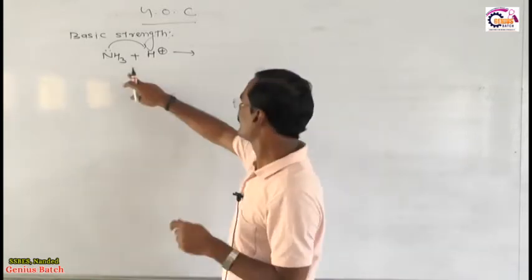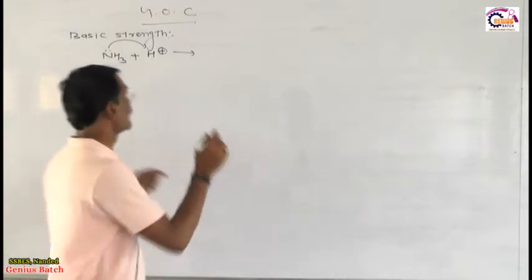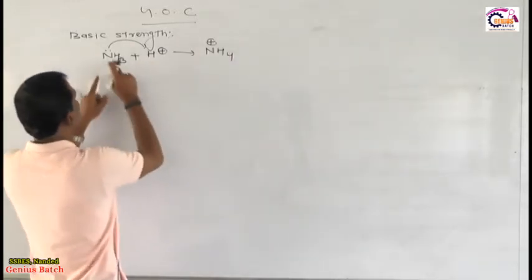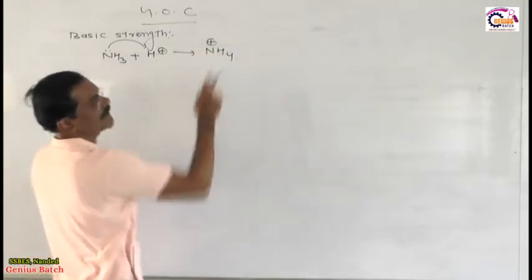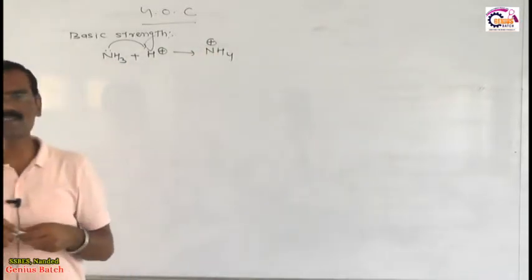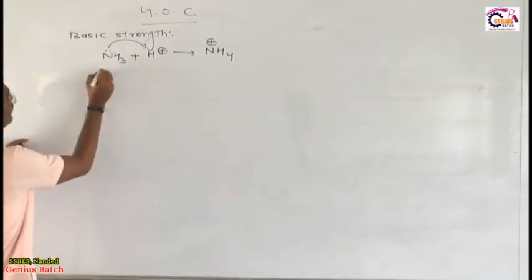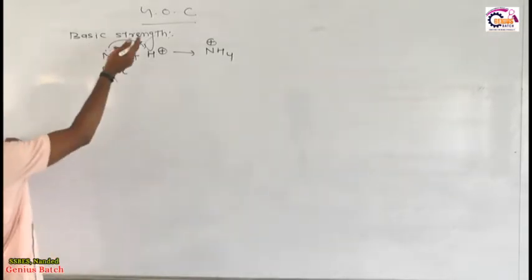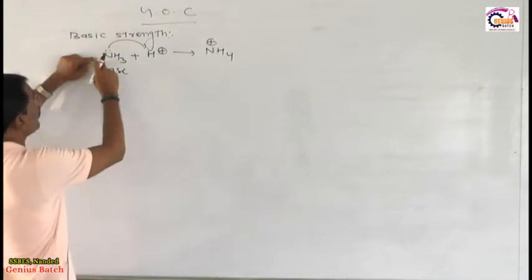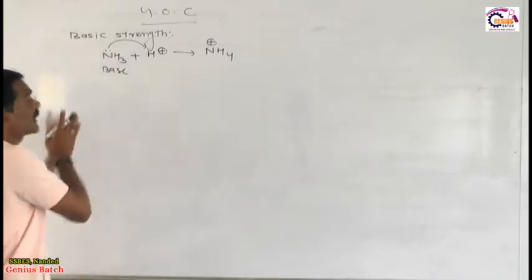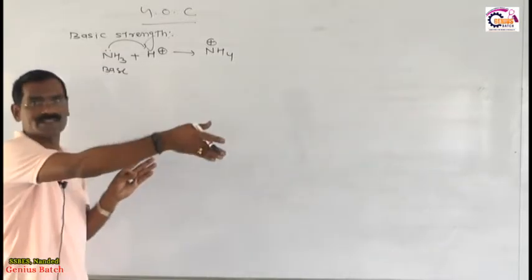So dear students, when ammonia accepts the proton, then after acceptance of the proton, this ammonia becomes NH4+, because hydrogen is here, and this is nothing but the coordinate bond. Now my friends, how do we define this base, and what does the basic strength depend on? If the number of lone pairs of electrons on nitrogen is more, if electron density is more, then it easily donates the electron.